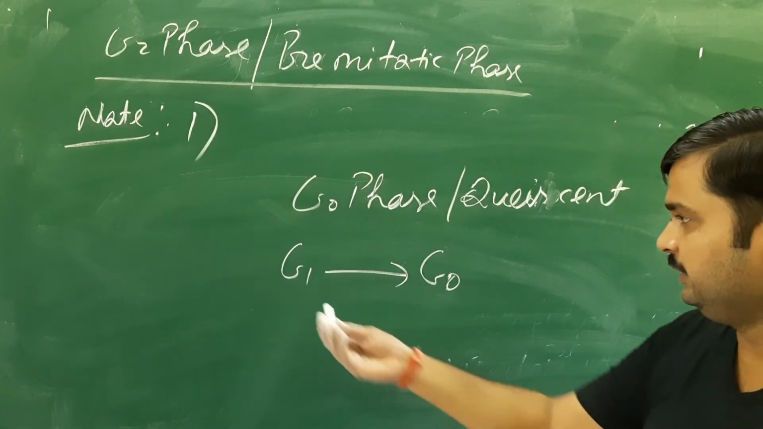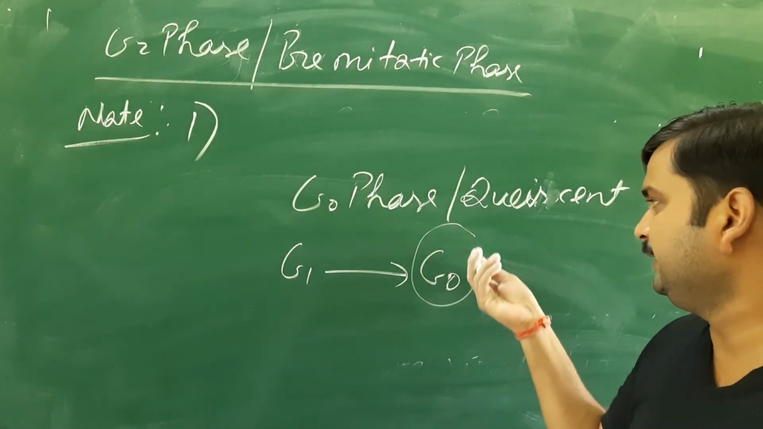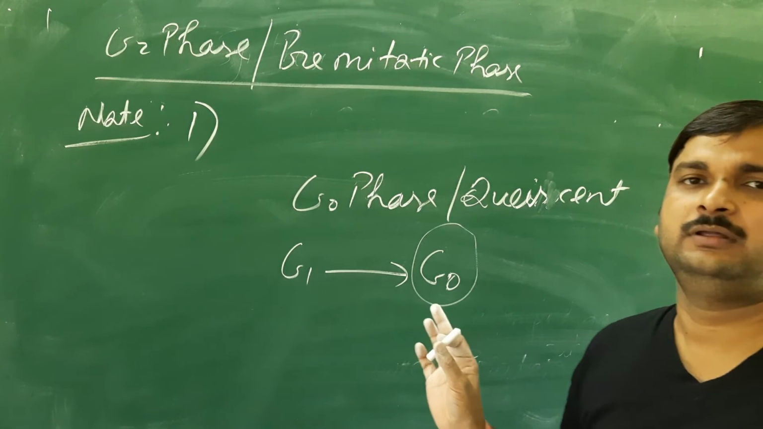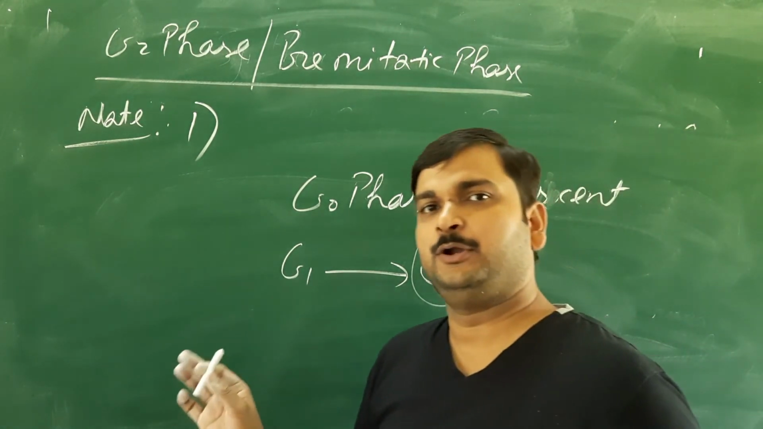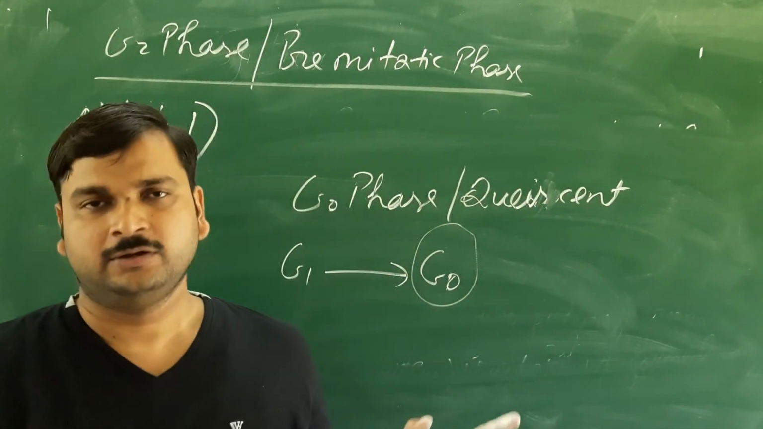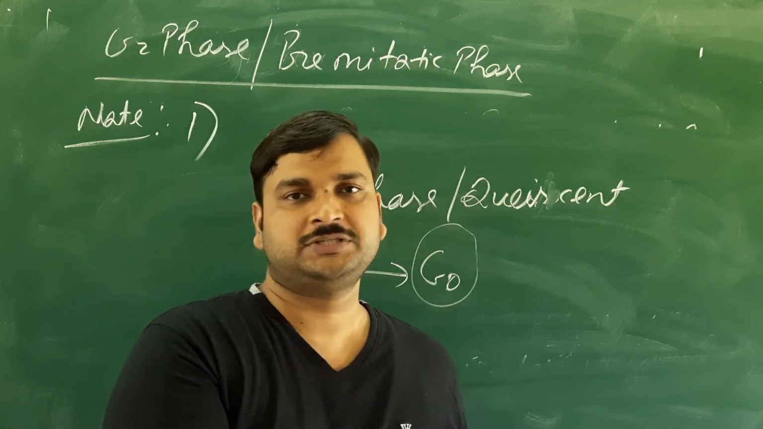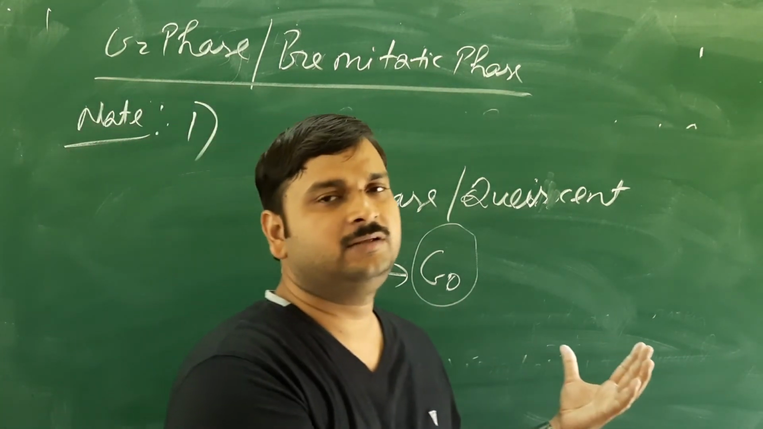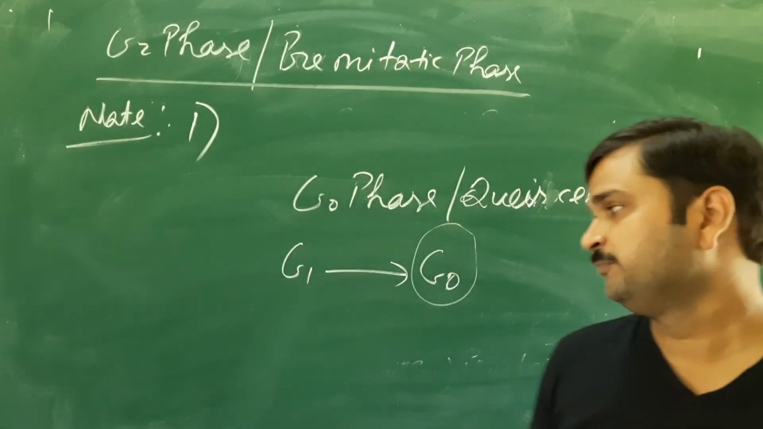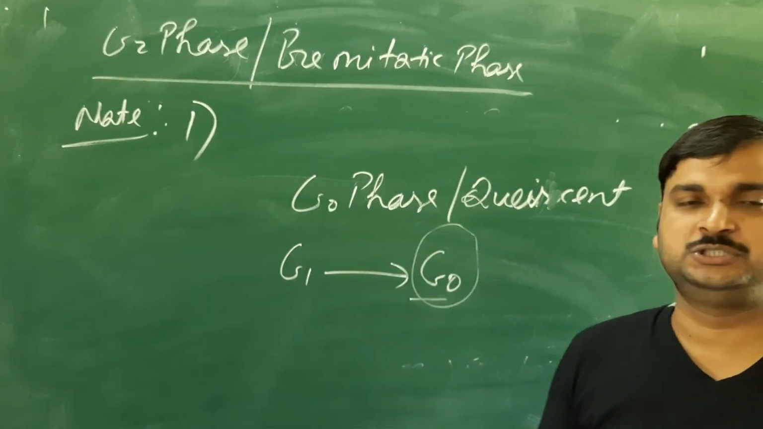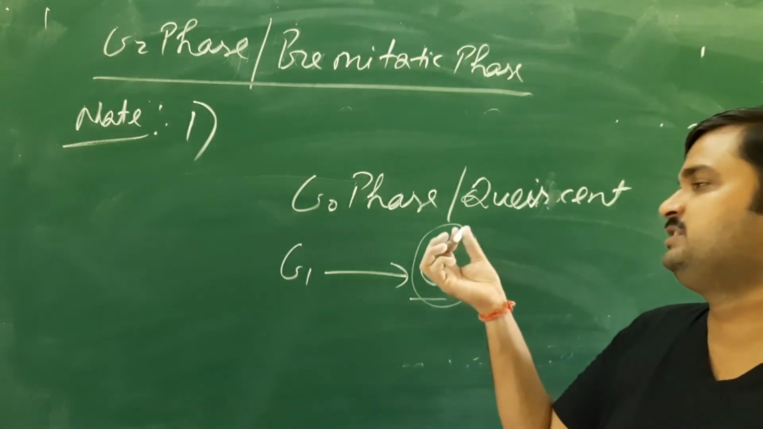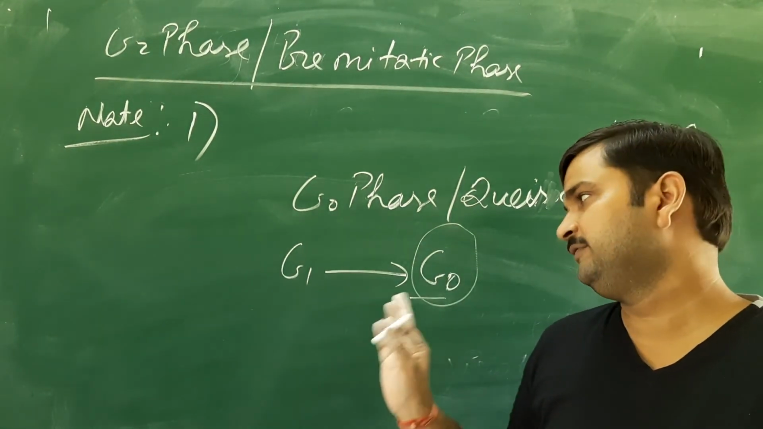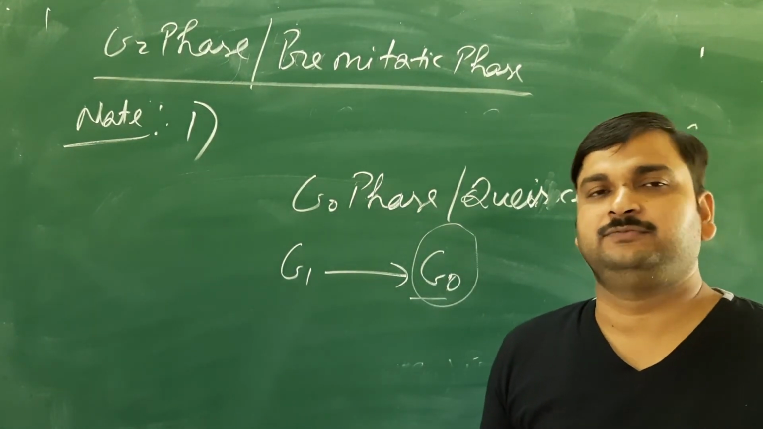In this quiescent phase, the cell will remain as such for the rest of its life, and it will not divide until and unless it is called to do so. If there is any injury, then they may undergo cell division, or we can say the cell cycle. Otherwise they will remain in the G0 phase, or the quiescent stage, and complete their life in the G0 phase itself.